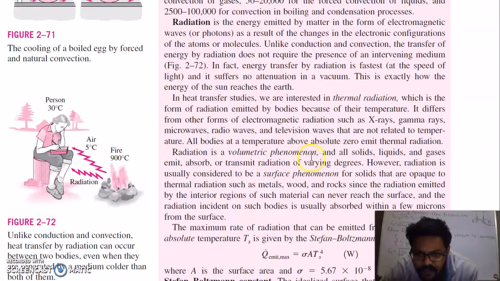Radiation is a volumetric phenomenon, and all solids, liquids, and gases emit, absorb, or transmit radiation to varying degrees. However, radiation is usually considered to be a surface phenomenon for solids that are opaque to thermal radiation such as metals, wood, and rocks, since the radiation emitted by interior regions of such material can never reach the surface, and the radiation incident on such bodies is usually absorbed within a few microns from the surface.